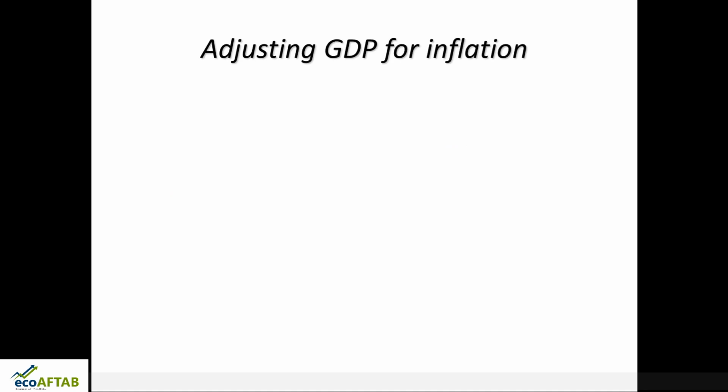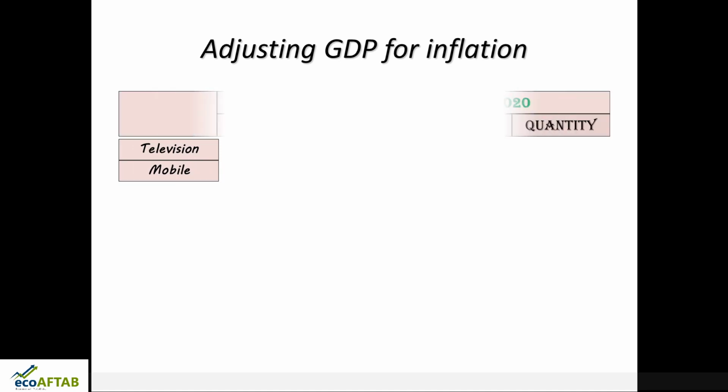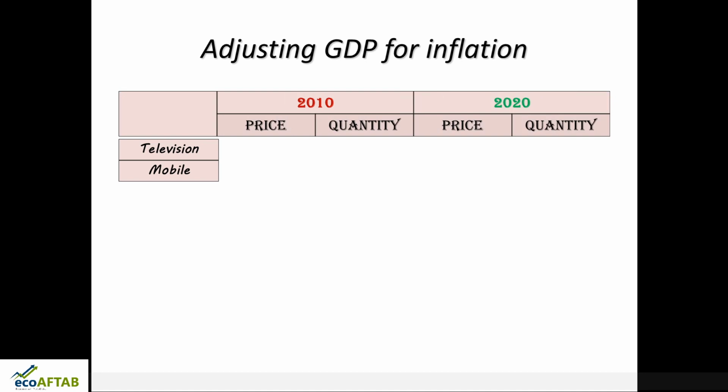So, adjusting GDP for inflation. Let us say there are two commodities, television and mobile, and we are taking two time periods: one is 2010 and the other is the recent 2020. In 2010, what was the quantity of TV produced and at what price? Similarly for mobile, what was the quantity and price? And today, what is the quantity and price of these two commodities?